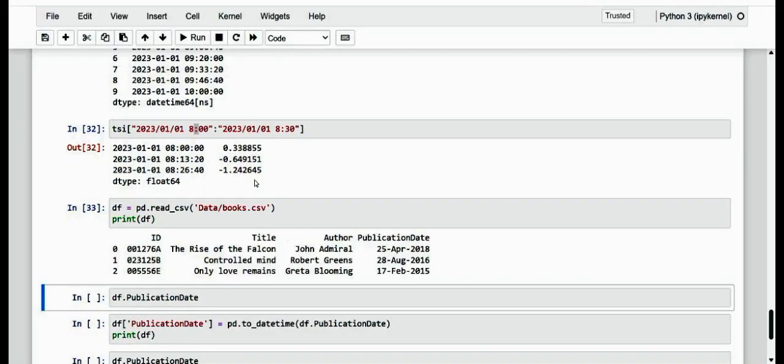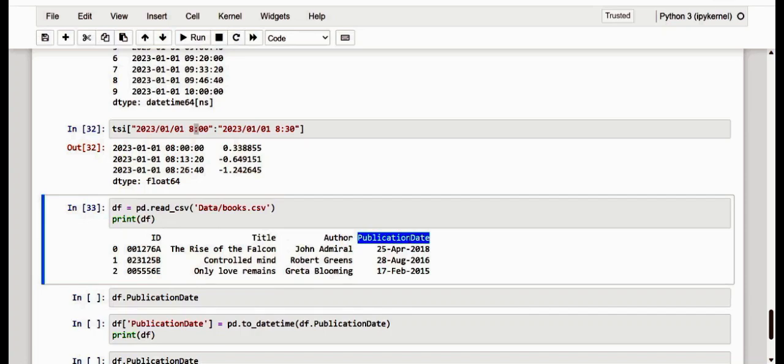Of course, we saw this in our previous example, the case of a CSV file containing a column with strings that express the dates, here the publication date. As we can see, the publication date column of the data frame contains days. Actually, during the import, the read_csv method was not able to recognize these values by itself and simply entered them as a generic object.